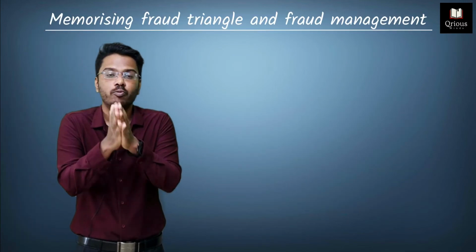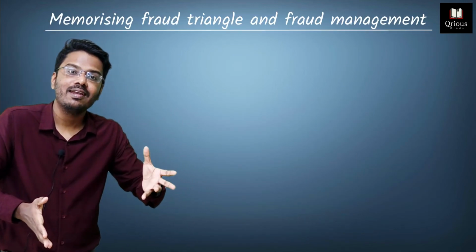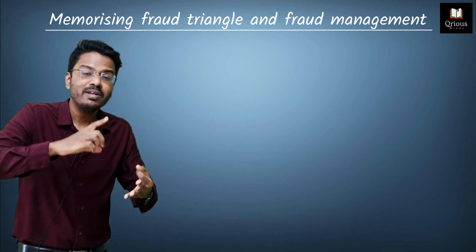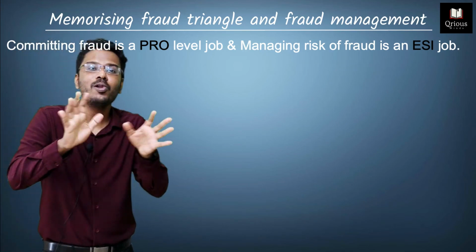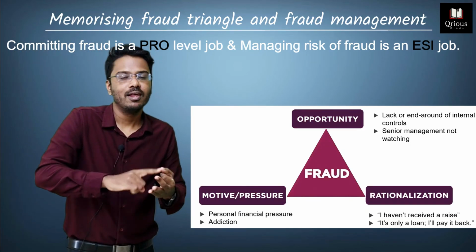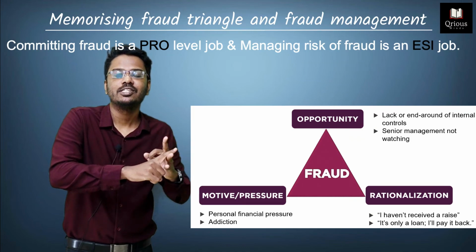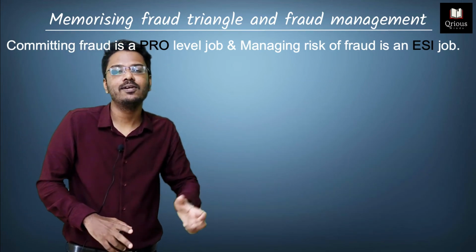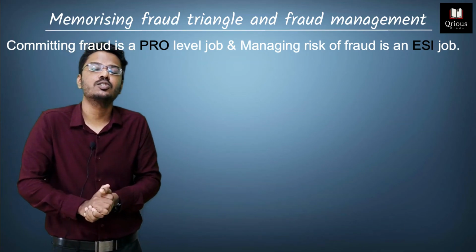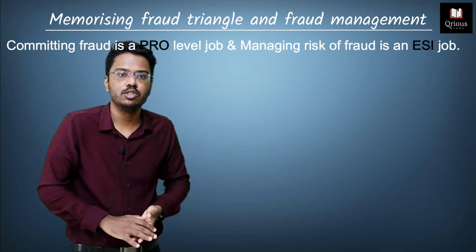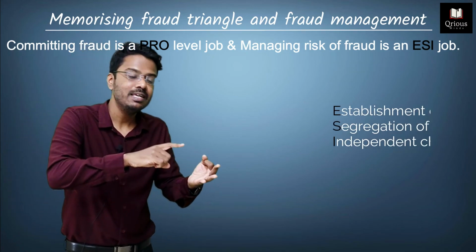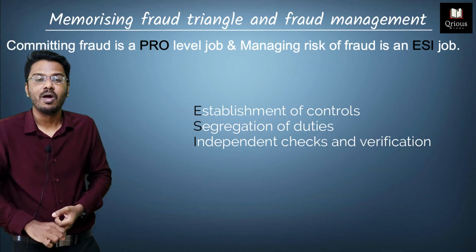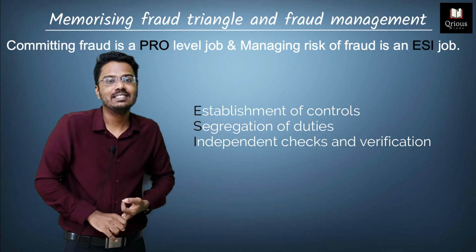So let's revise the technique that we can keep in mind to remember these things. Committing the fraud is a PRO level job. PRO, that is pressure, rationalization, opportunity. And managing the risk of fraud is an ESI level job.